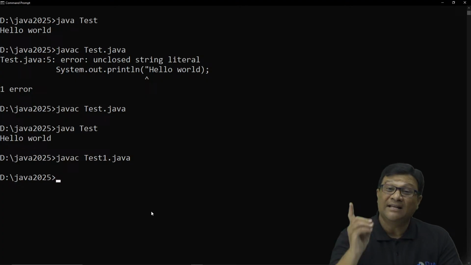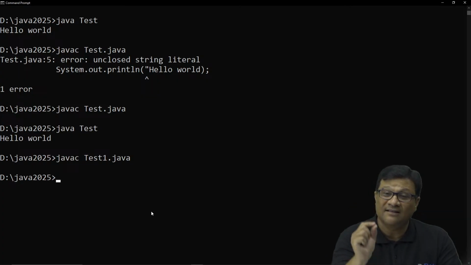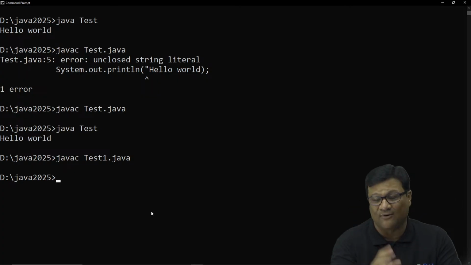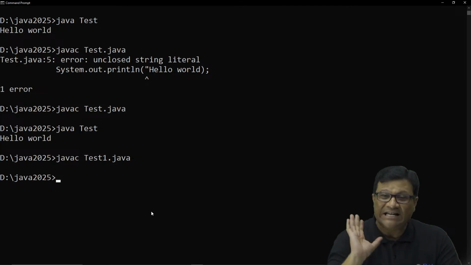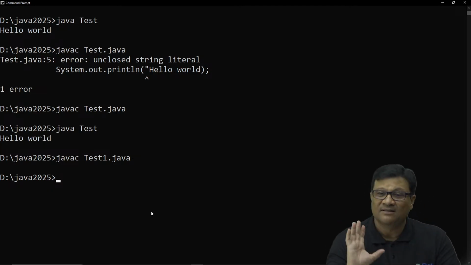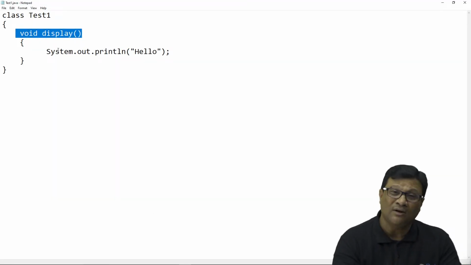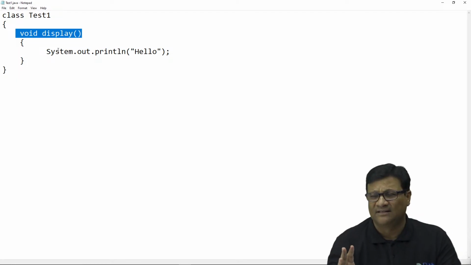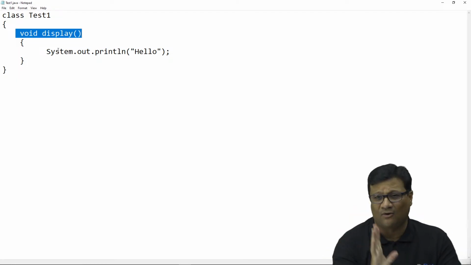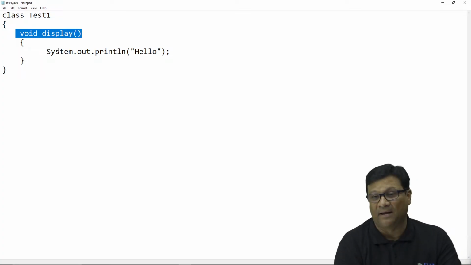Main is called by the JVM, not by the compiler. The task of the compiler is to check syntax errors only. If there is no syntax error in your program, the compiler will compile it successfully. This time there is no syntax error. Everything is perfect. The compiler doesn't bother about whether your class has a main method or not, because main is executed by the JVM, not by the compiler.